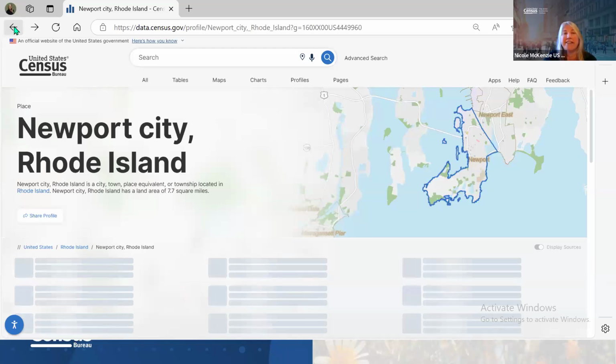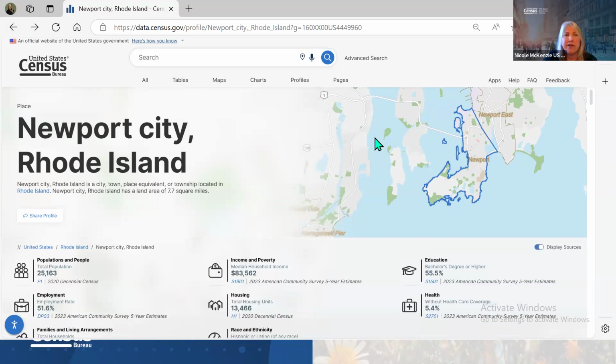Come on, computer. I do have fiber, but it seems slow here. Okay, there we go. So here we are.